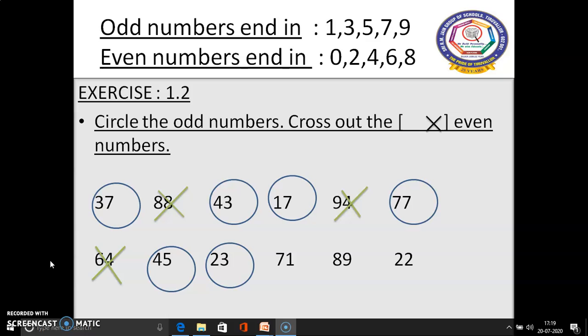Number 23 ends with an odd number, so we have to circle it. And number 71 ends with an odd number. Again we have to circle it. Number 89 ends with an odd number, so we have to circle again. And at last 22 is there. 22 ends with an even number, so we have to cross it.